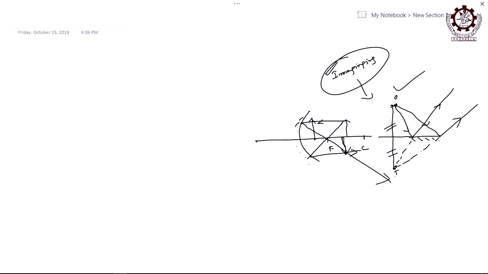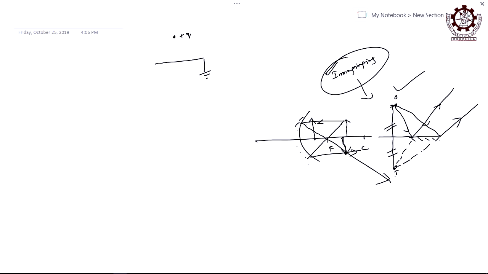Similarly, suppose for now let us take a point charge q. Around that charge there will be a field, and here let us put a conducting plate which is earth. Now if somebody asks you to find the potential at any point due to this charge in presence of this conductor which is earth, how do you solve the problem? How can you find the potential at any point due to the point charge above the conductor?